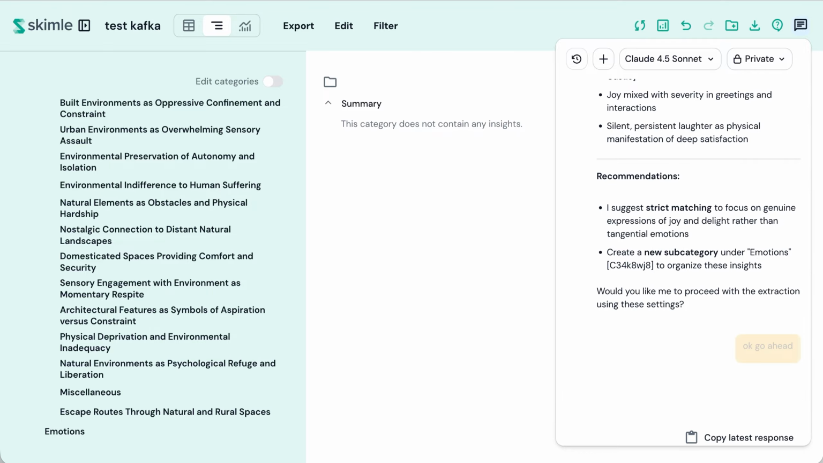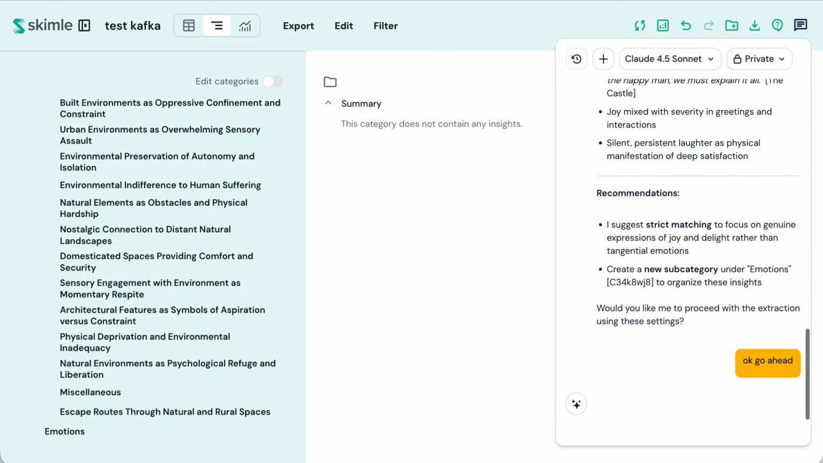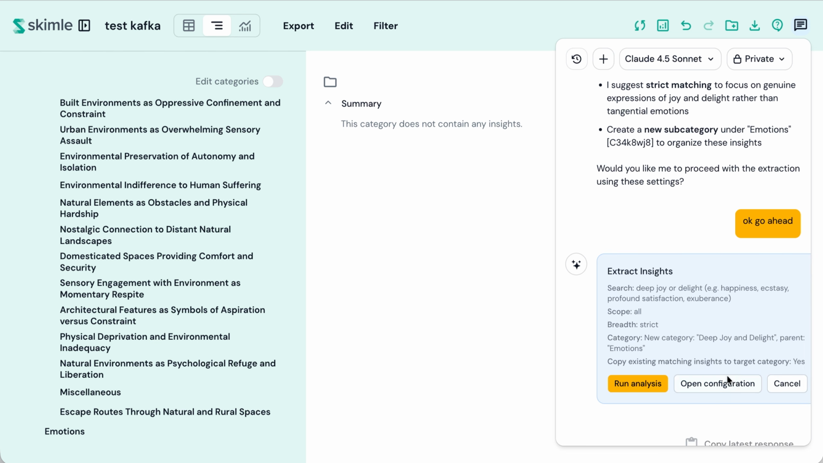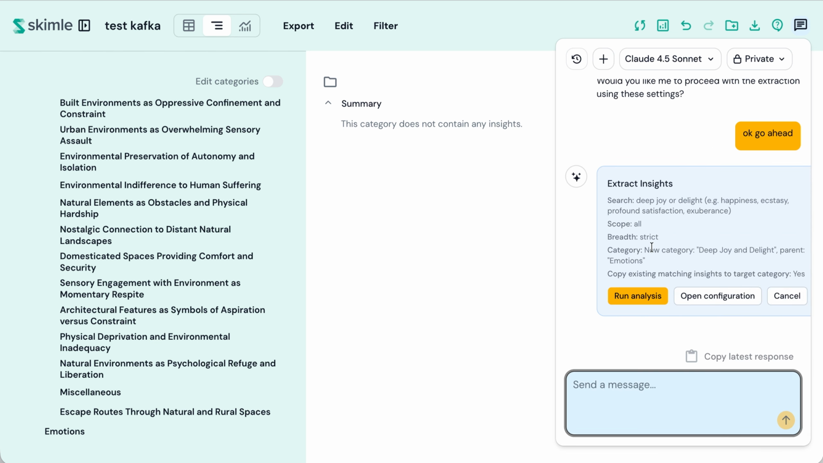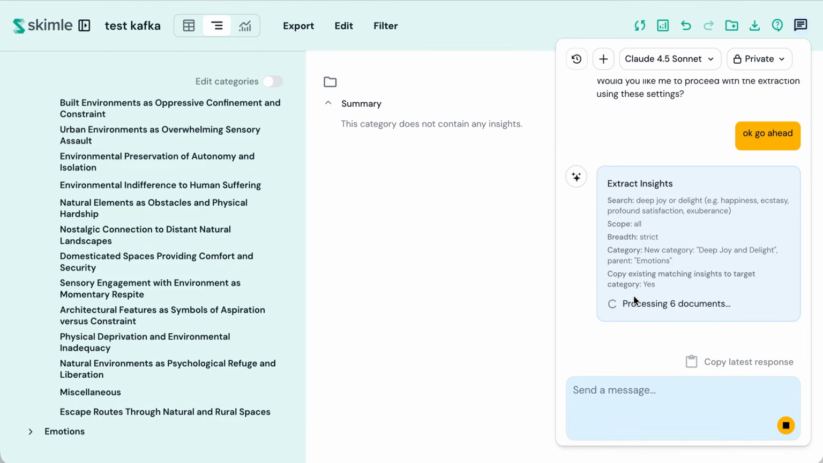Okay, go ahead. And now you will see this agentic configuration. We go through all the documents, we are strict, we create a new category, and also if there are existing insights that fit in this target category, it doesn't create duplicates, but it copies the insights so that it's attached to multiple categories. I can open the configuration, but there's no reason for that. I can just run the analysis.